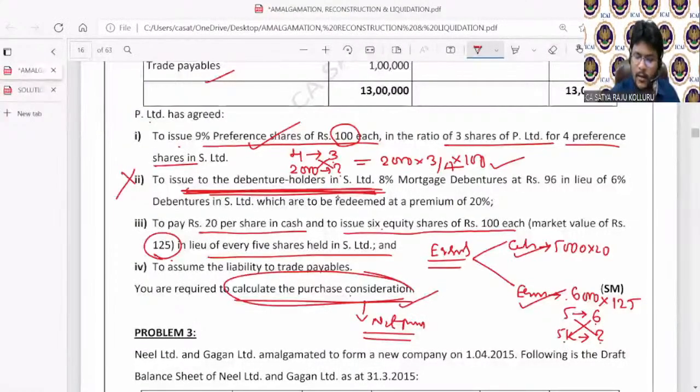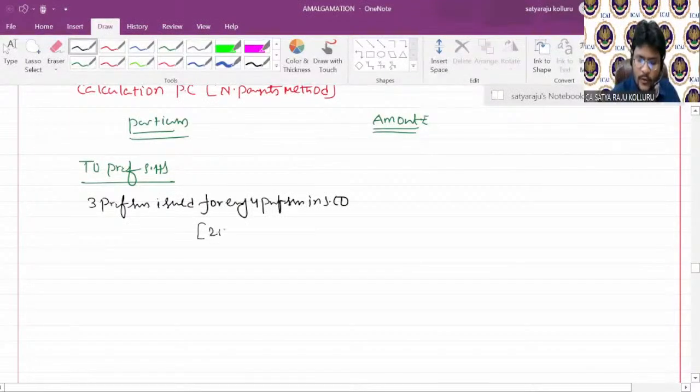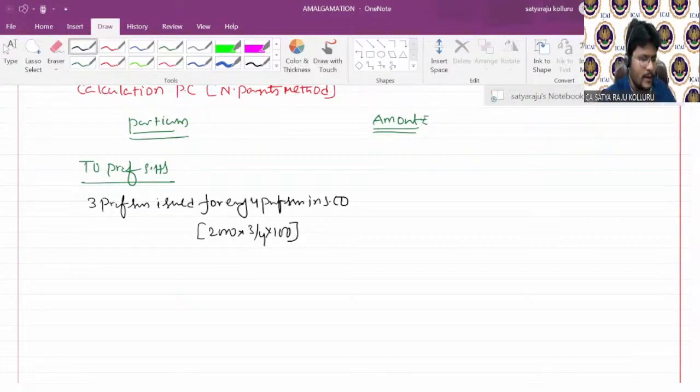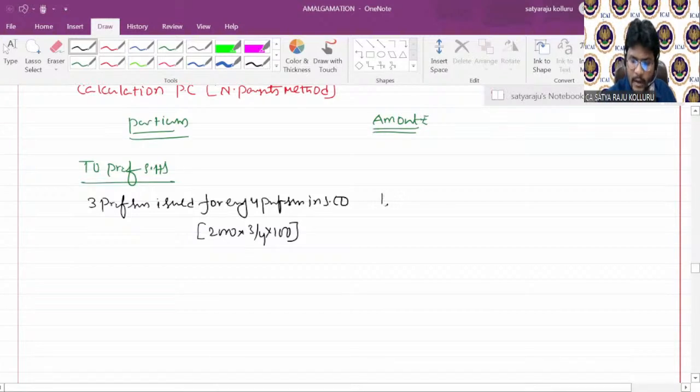Then the calculation is 2000 into 4 by 3 into 100. How much? Is it 4 by 3 or 3 by 4? Sorry, it's 3 by 4, not 4 by 3. So how much, guys? 2000 into 3 into 100 divided by 4, which is 1,50,000. Amount is 1,50,000.